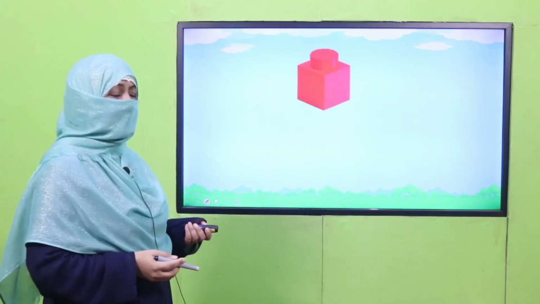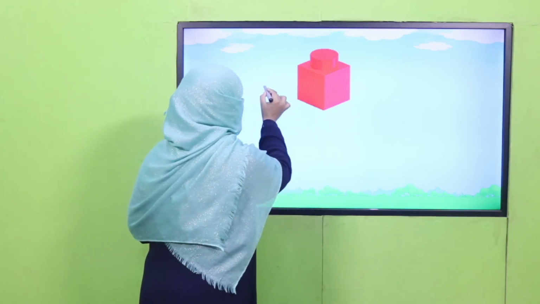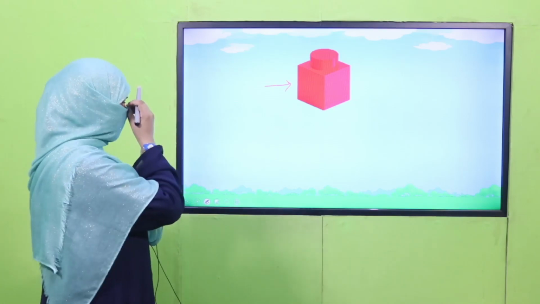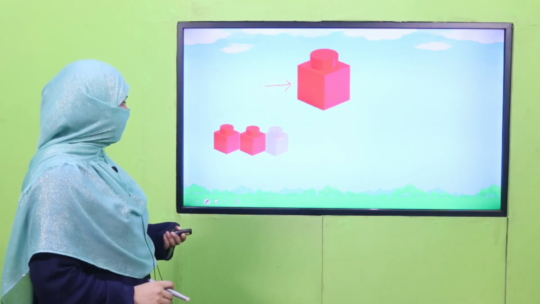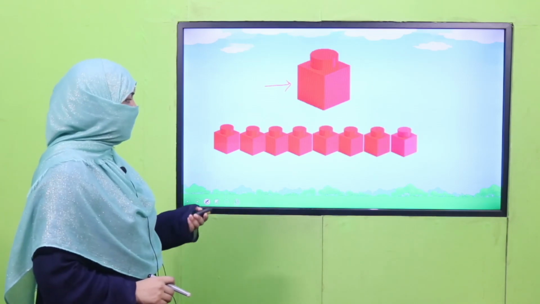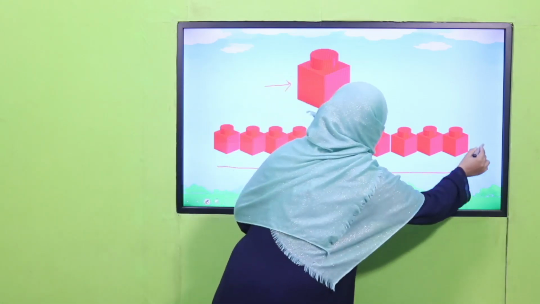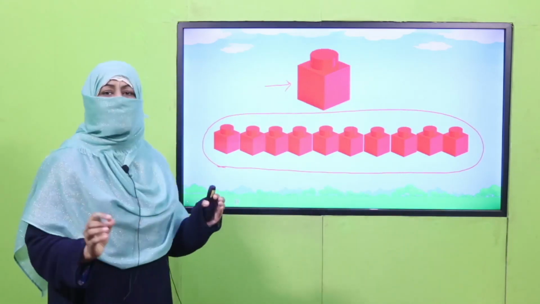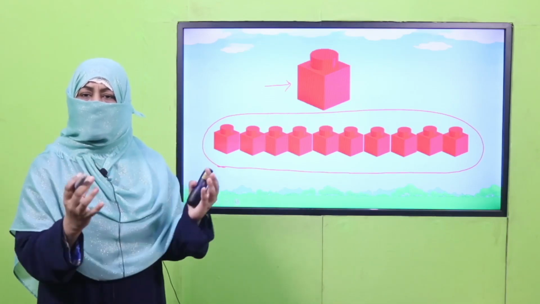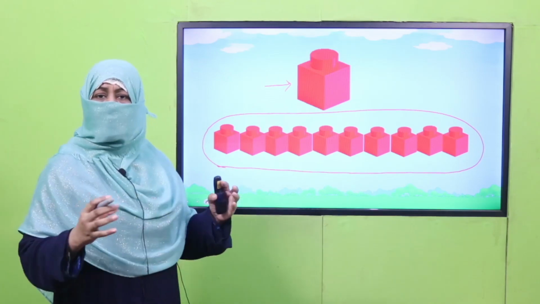And how do we do it? Let's see. It's 1. Okay, you know it's 1. This block is 1. And if we keep on counting, what does happen? 1, 2, 3, 4, 5, 6, 7, 8, 9, 10. Now this is a big block of 10 blocks. So when we join numbers, we get a bigger block. So today we learn how to make blocks of tens.